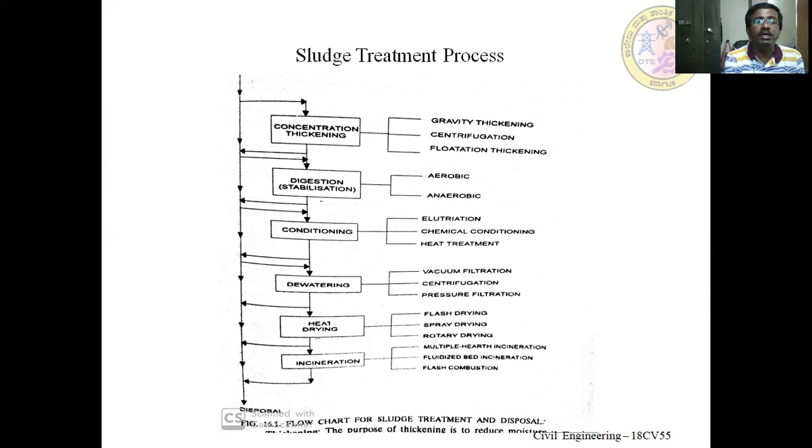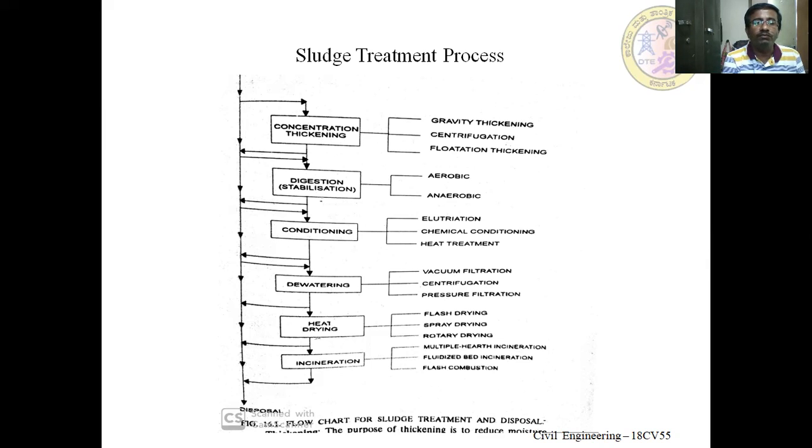Next is digestion, which is also called stabilization. Stabilization means decomposition of the organic matter present in the sludge. Even though you remove the organic matter to some extent, some percentage of organic matter is still present in the sludge. So we remove the remaining organic matter by aerobic or anaerobic methods. Usually, the anaerobic process of decomposing or stabilizing the sludge, also called sludge digestion, is very effective when compared to the aerobic.